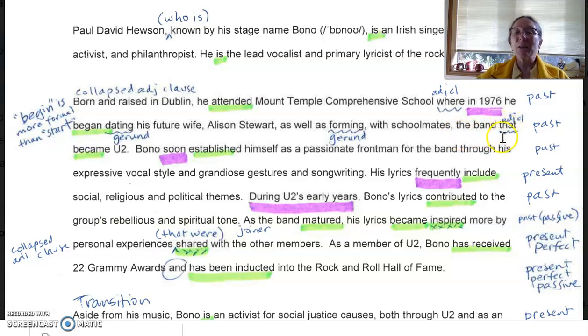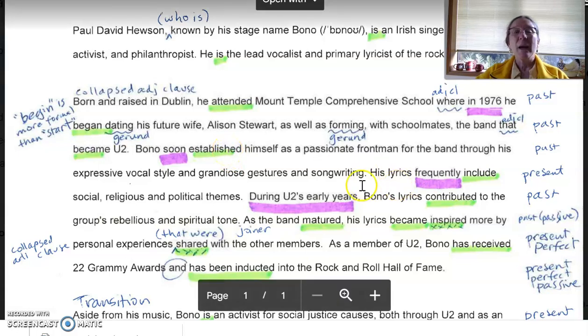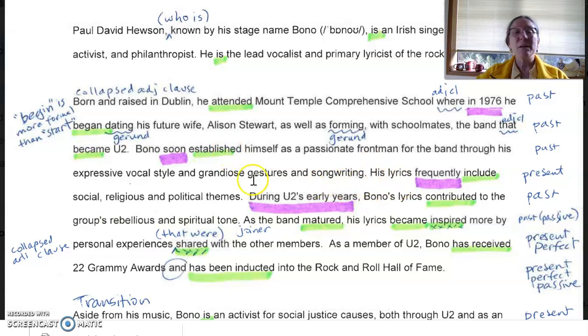That's taking the place of the subject, so there's no subject in the adjective clause. We could think of this subordinator as functioning as the subject. Okay, complicated, huh? Next sentence, Bono soon established. So we're still in the past. Soon established, back in time. And that's it for that one sentence right there.